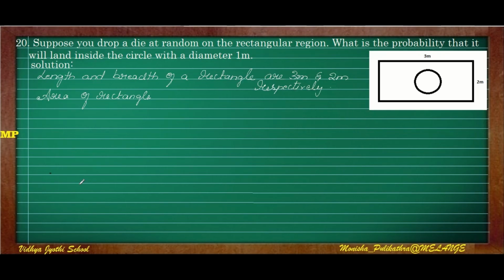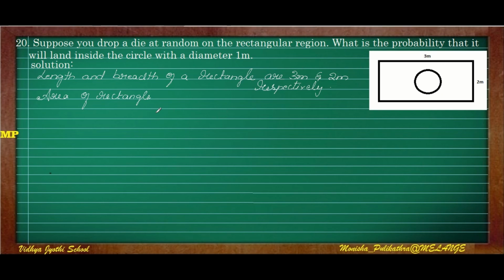Moving on to the last question of this session. Suppose you drop a die at random on a rectangular region. Here the rectangular region is given. What is the probability that it will land inside the circle of diameter 1 meter? So we will drop a die inside this rectangular region, and what is the probability that the die will fall inside this circle? That is the question. Here in the diagram the length and breadth of the rectangle are given, that is 3 meter and 2 meter respectively.